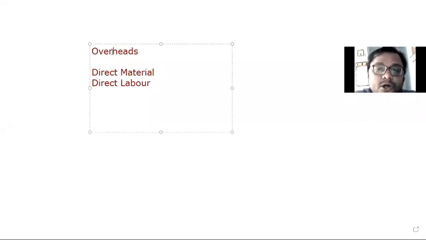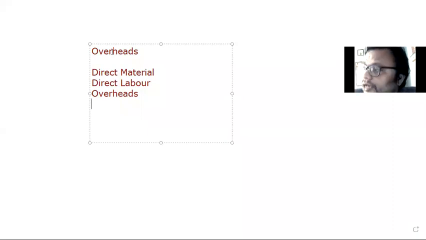But the major component of your total cost of goods sold or total cost of production is what is called overheads. The difference is only terminology, because in costing, the expenses are called overheads. Understand? Expenses, the terminology in costing, is called overheads. Okay.